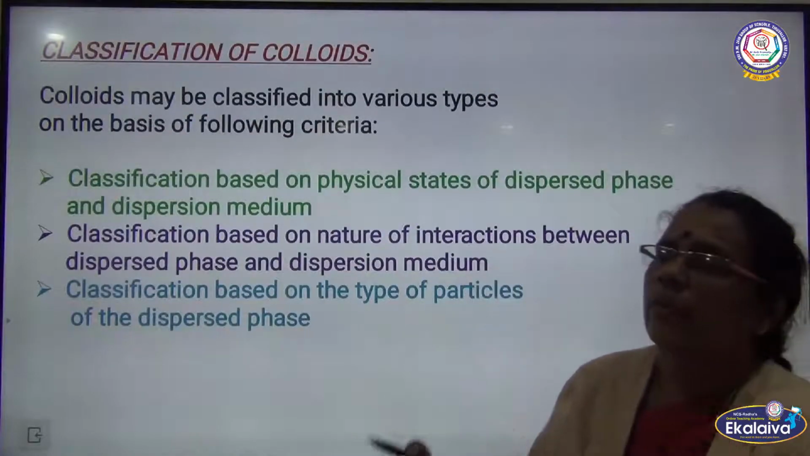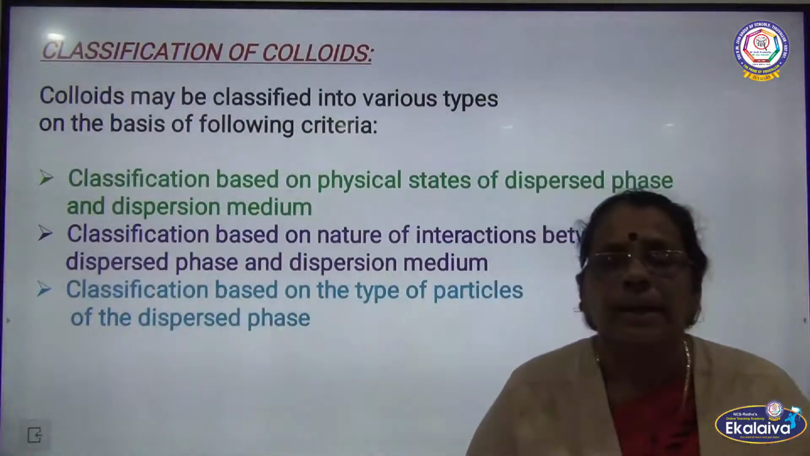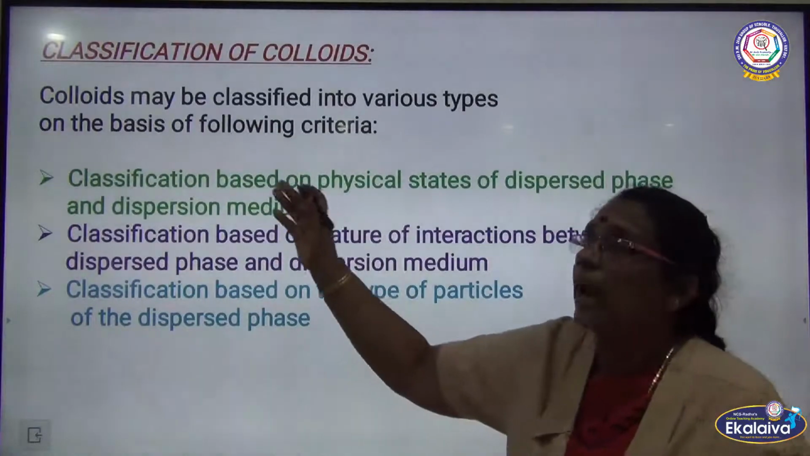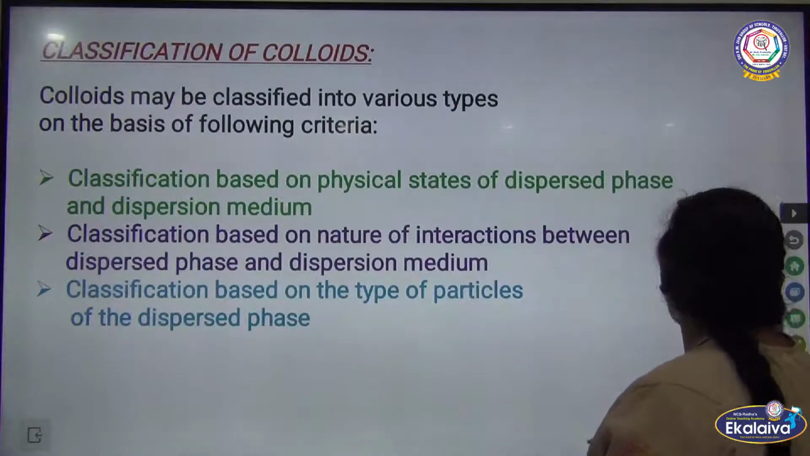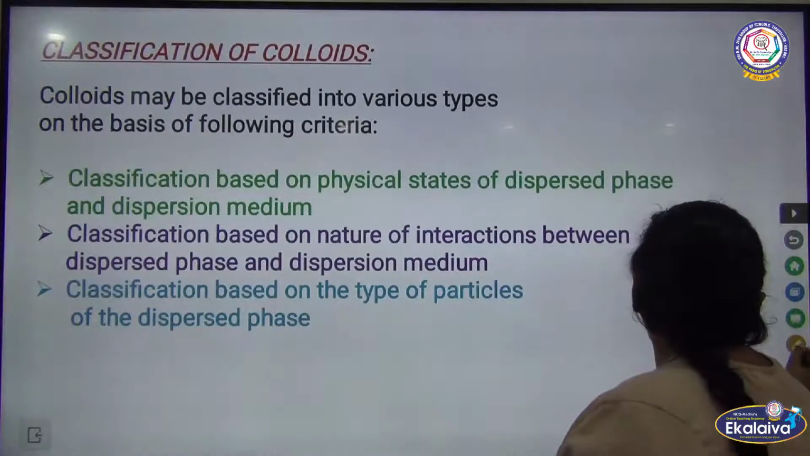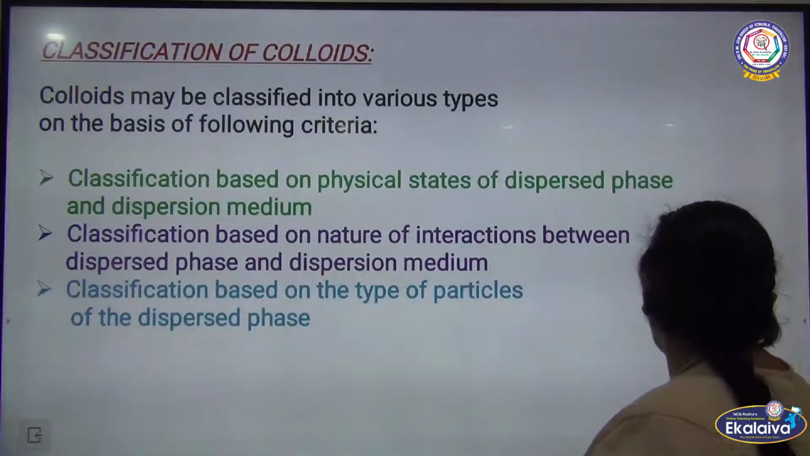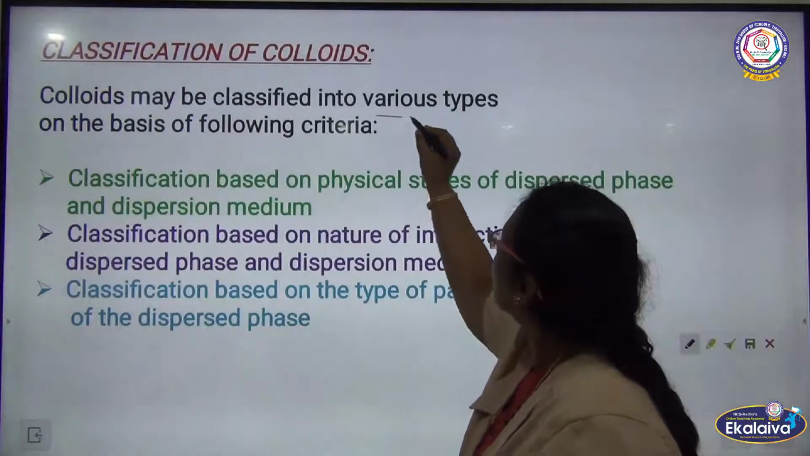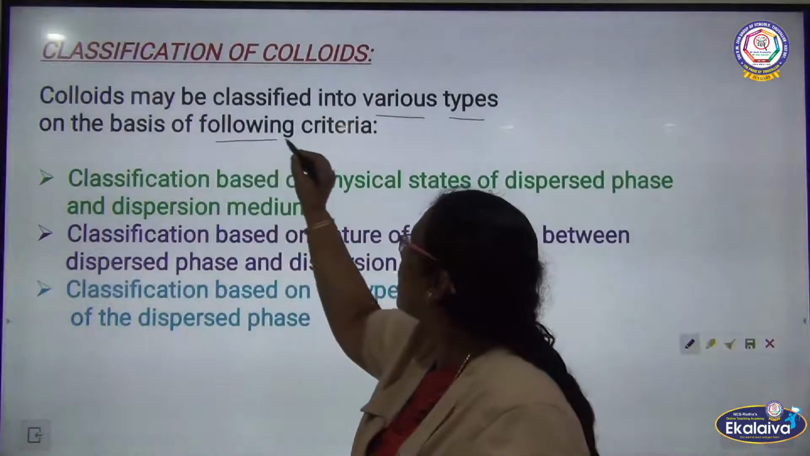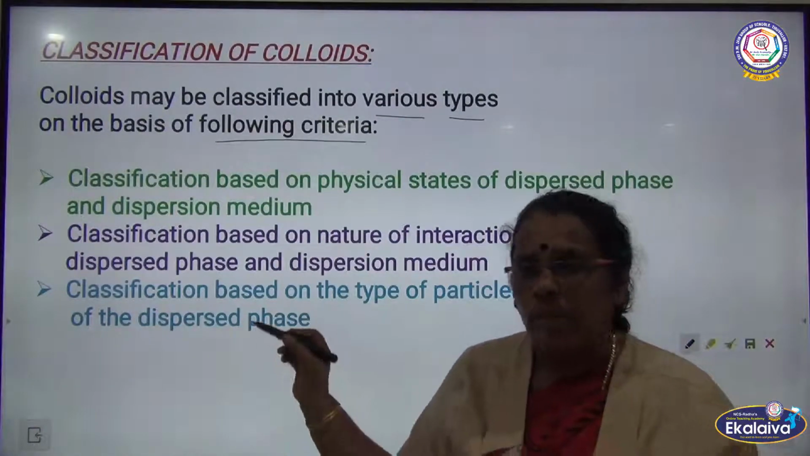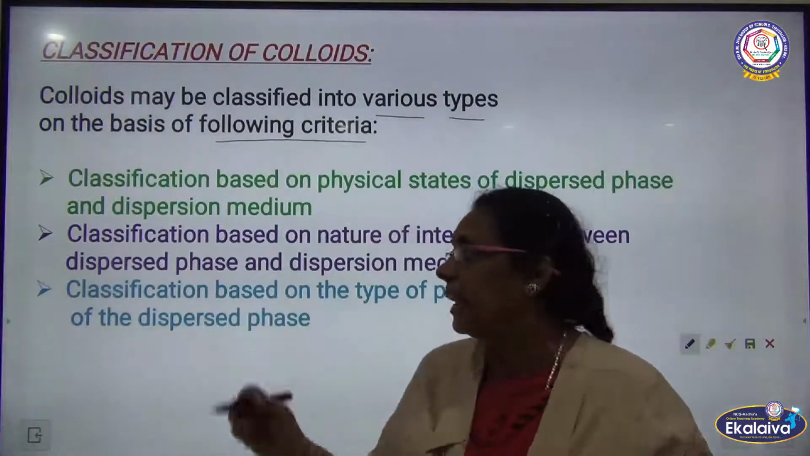The next one we are going to, this slide talks about the classification of colloids. Colloids can be classified into various types on the following criteria. So based on the following criteria we can classify the colloids.